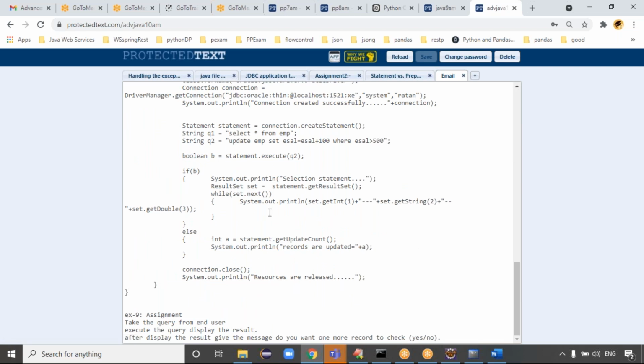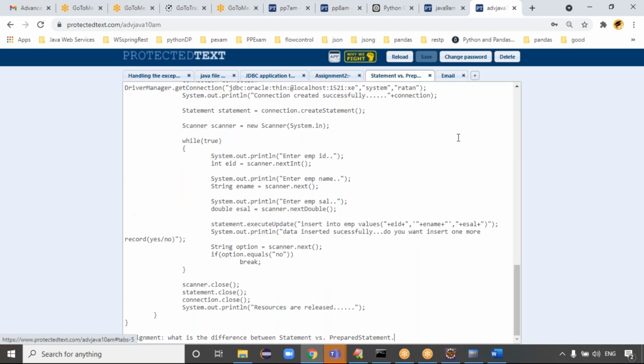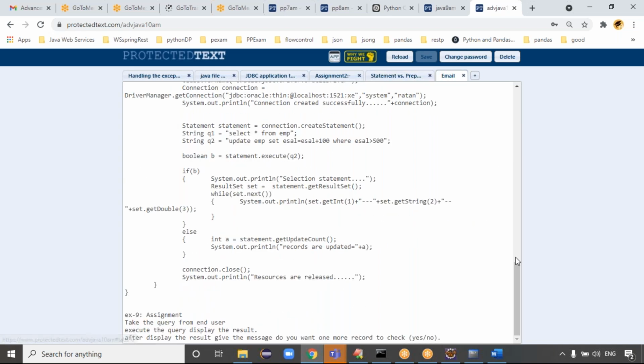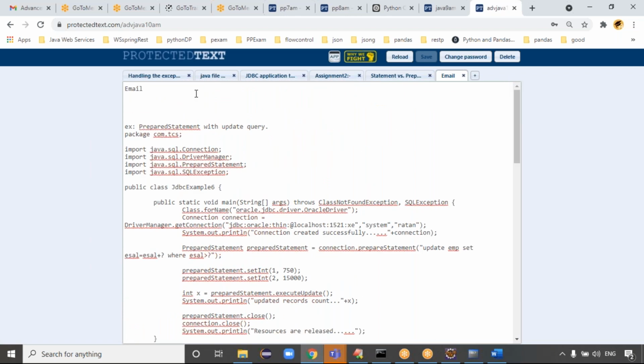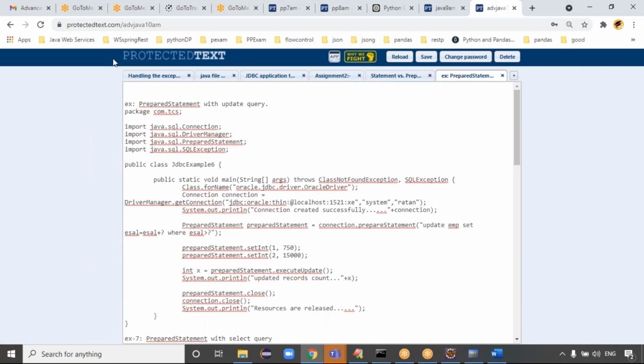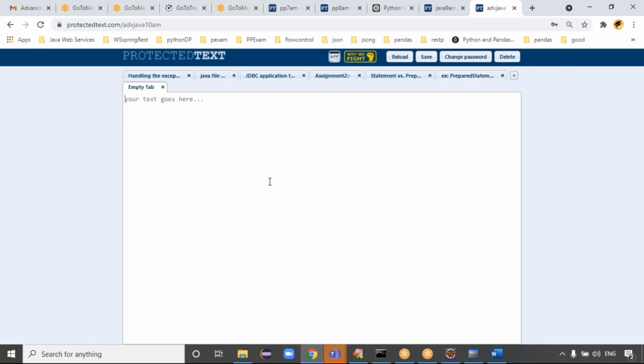I hope you got the clarity about the execute method, right? Why the execute method? At runtime, if you don't know which query is going to be executed on the database, then you can execute that query with the execute method, right? Exactly. Is that clear now?